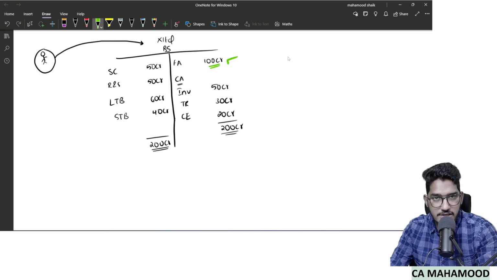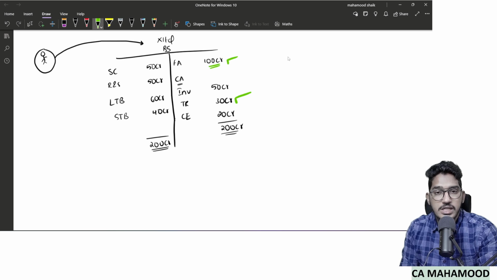Yes, the fixed assets are there and the value is 100 crores. You got complete evidence. No issue when it comes to fixed assets. You are satisfied that yes, the fixed assets value is correct. Then you performed audit procedures on trade receivables. You are satisfied there also. Yes, the trade receivables, which have been shown at 30 crores, are also correct. You have audit evidence. Then you verified cash and cash equivalents. Cash and cash equivalents also do not contain any material misstatement.